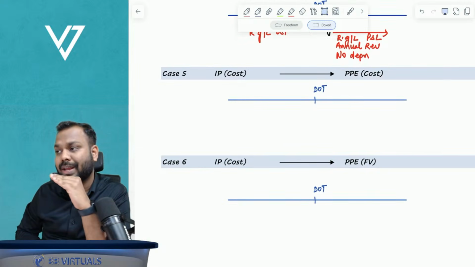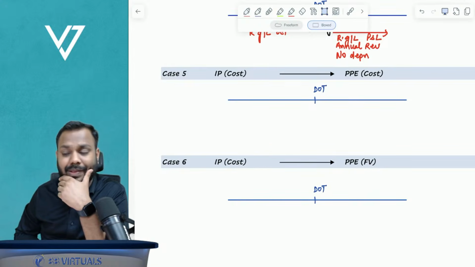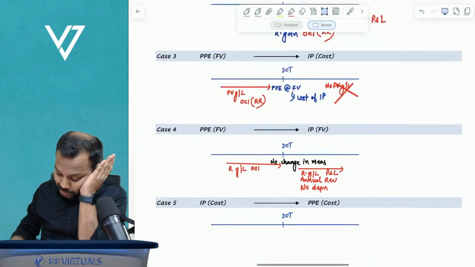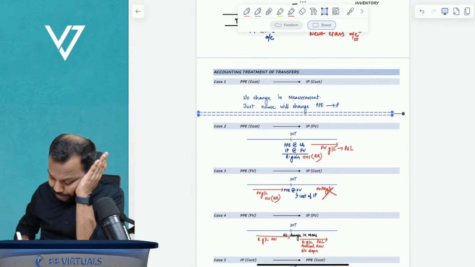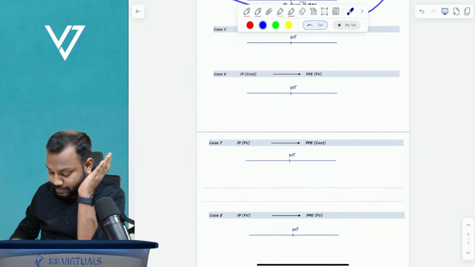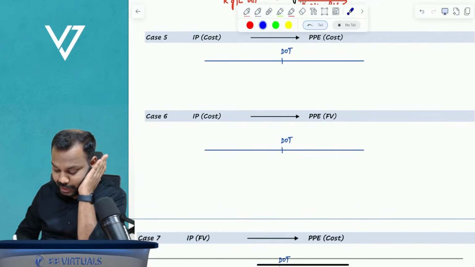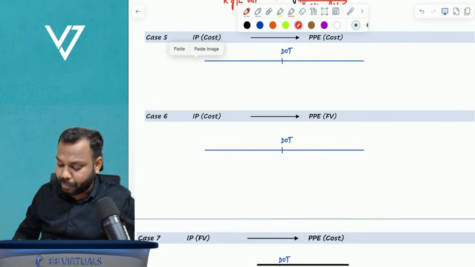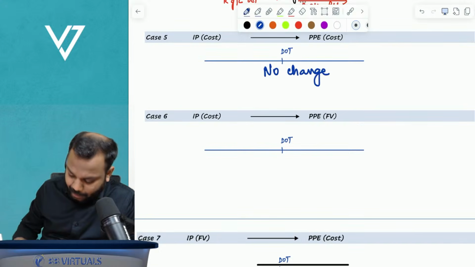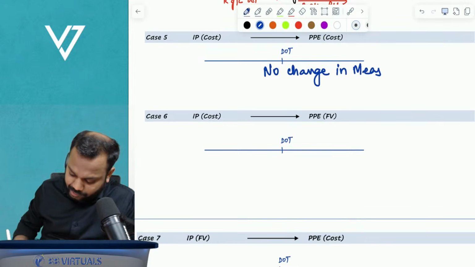Now, the first four cases get over from PPE to IP. Now we are starting the next four cases wherein we are transferring from IP to PPE. So the first four cases were PPE to IP. The next four cases are IP to PPE. Understand here, IP at cost to PPE at cost. So no change in measurement, because the cost model of both is the same. Just the name changes.